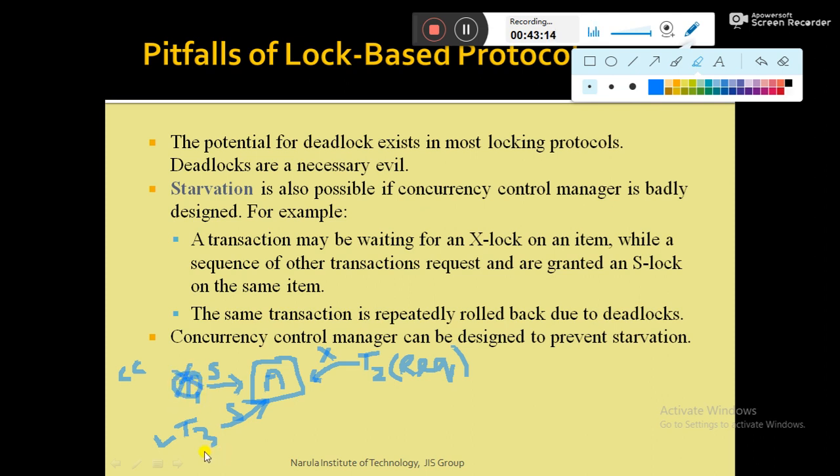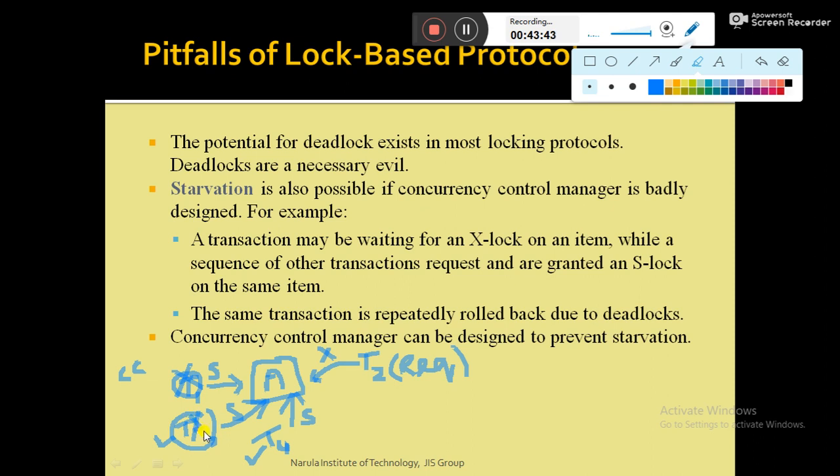Now just before T3 completes its job, another transaction T4 comes and makes a lock request in shared mode. So T3 has already locked in shared mode, T4 is requesting in shared mode, both are shared mode, so the lock request is granted. And in the meantime T3 has completed its job.